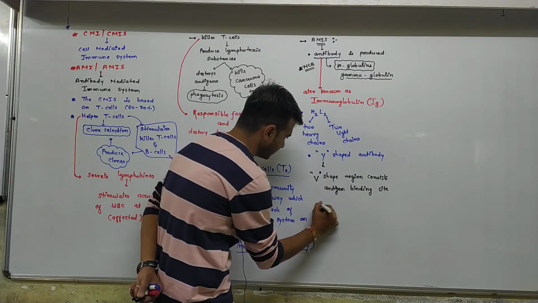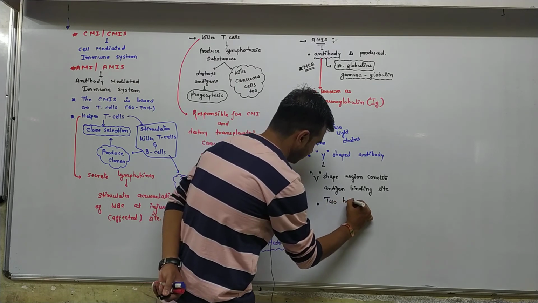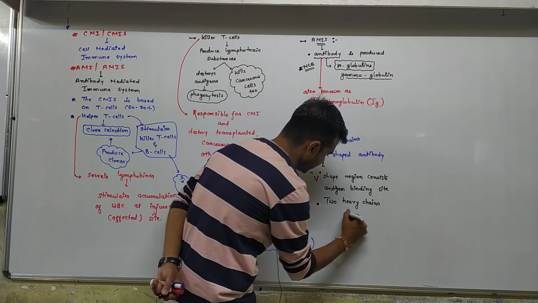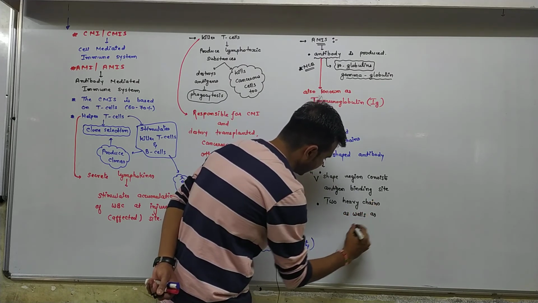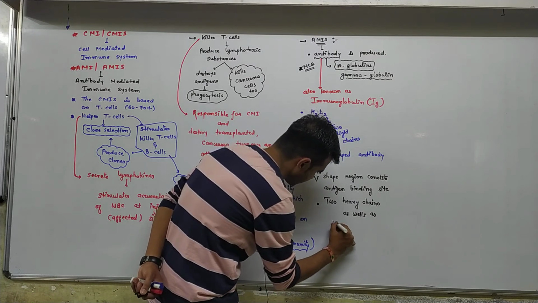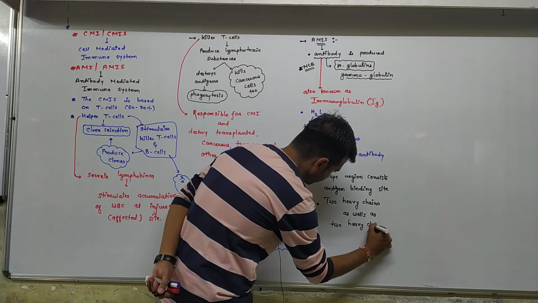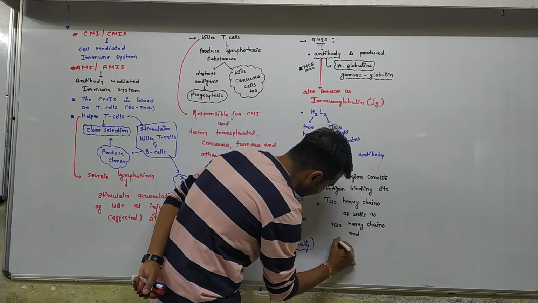Here there are two heavy chains and two light chains.